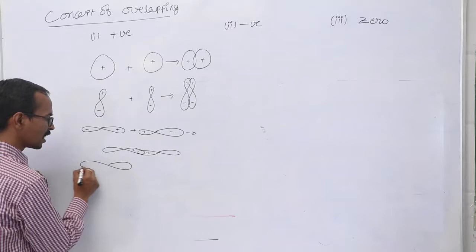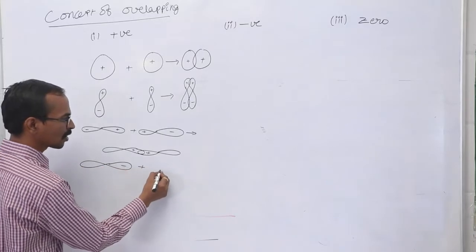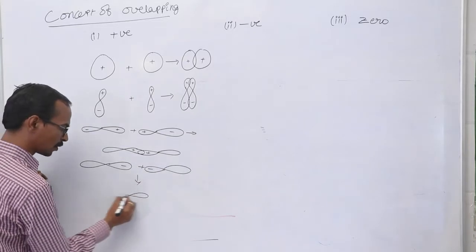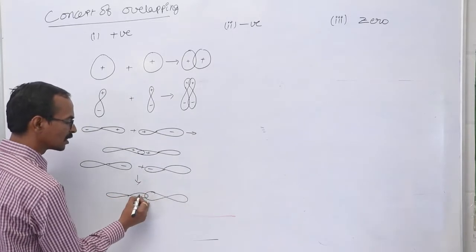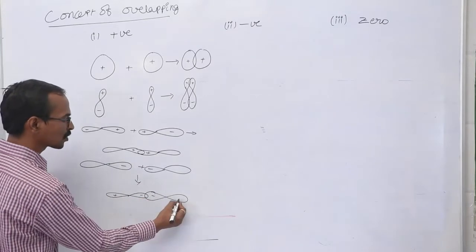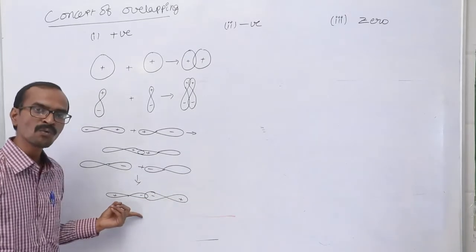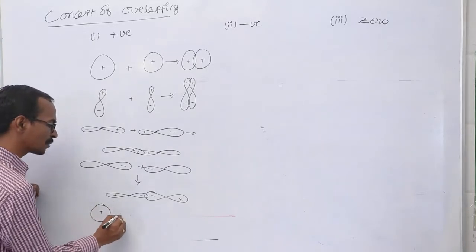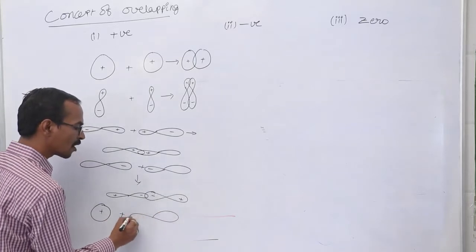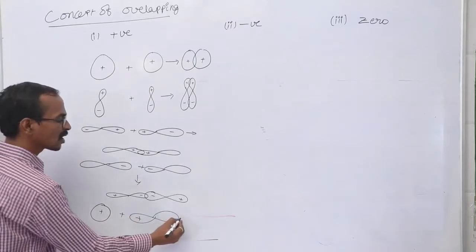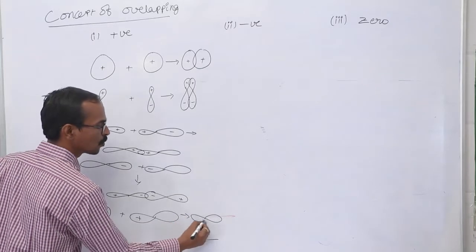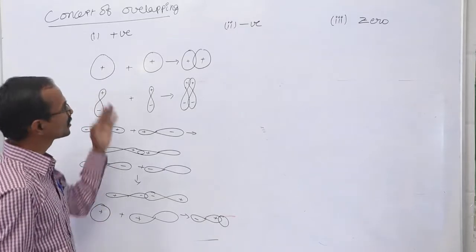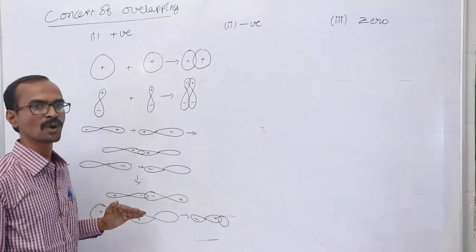In the same way, if the negative lobe of a p orbital overlaps with the negative lobe of another p orbital, that can also be called positive overlap. And if an s orbital overlaps with the positive lobe of a p orbital, that is also called a positive overlapping.